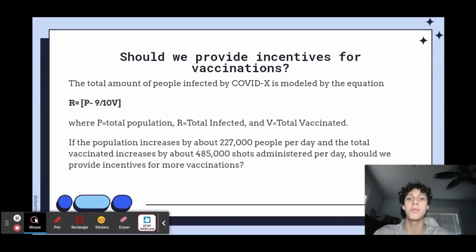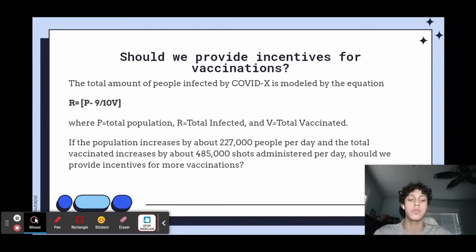All right, so should we provide incentives for vaccinations? The total amount of people infected by COVID-X are modeled by the equation R equals P minus 9 over 10 V, where P equals total population, R equals total infected, and V equals total vaccinated. If the population increases by about 227,000 people per day and the total vaccinated increases by about 485,000 shots administered per day, should we provide incentives for more vaccinations?